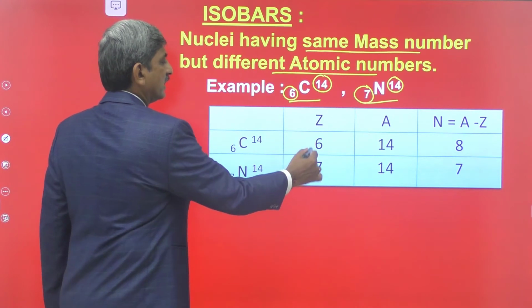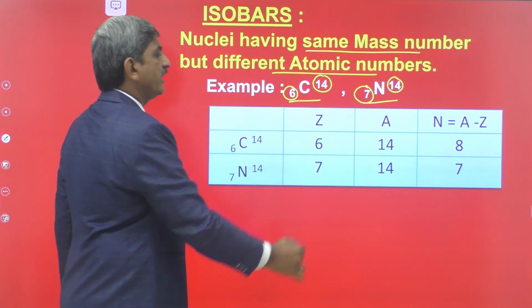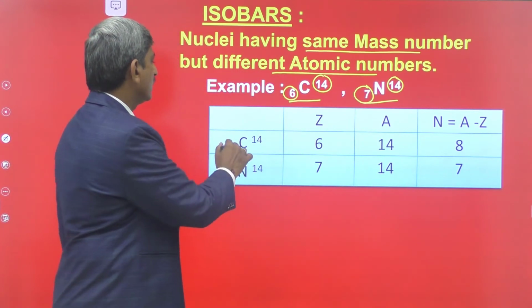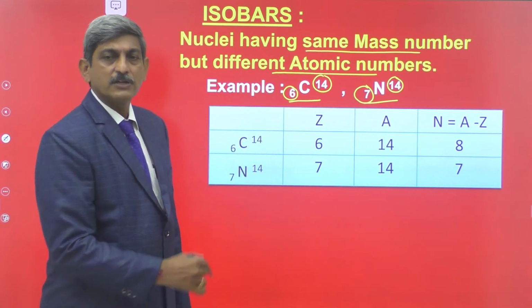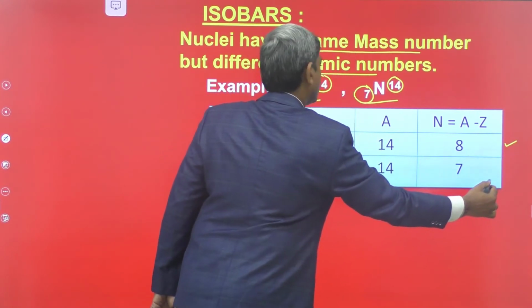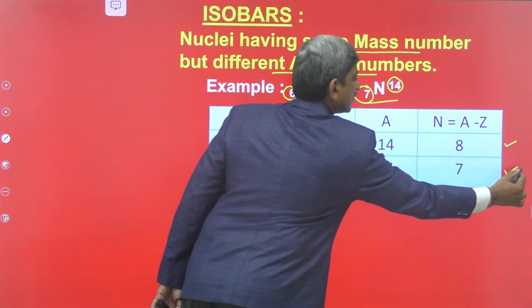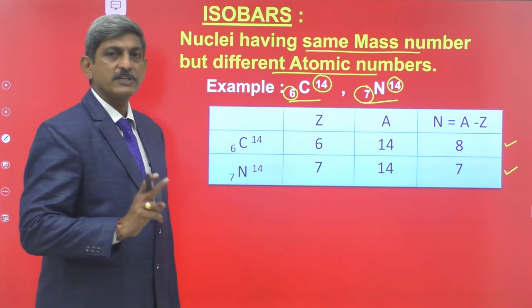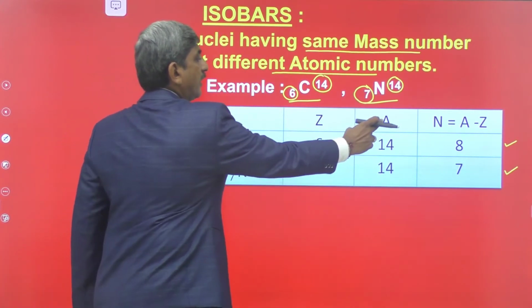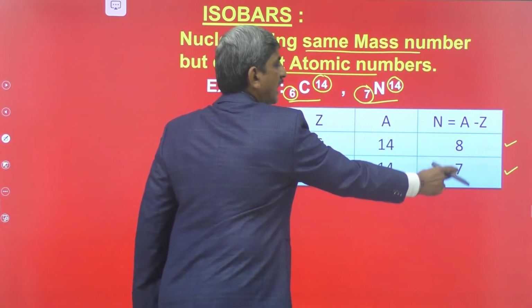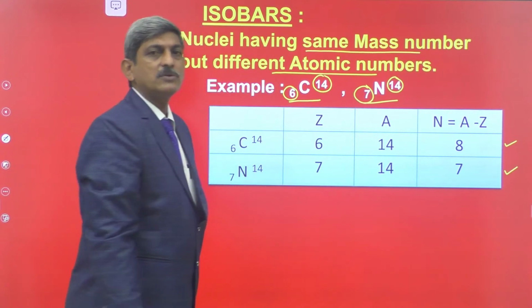Here the atomic number is different whereas the mass number is same. In the case of the two nuclei, the number of neutrons is equal to 8 for C614 and the number of neutrons is equal to 7 for N714. That's why in the case of the isobars, the mass number is same, the atomic number is different and the number of neutrons is also different.